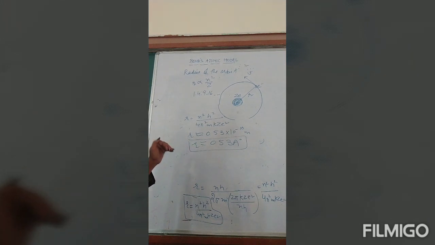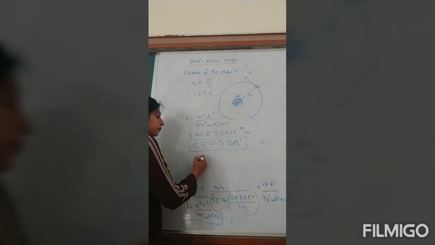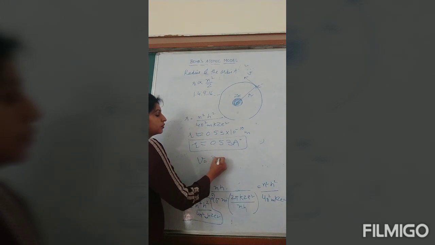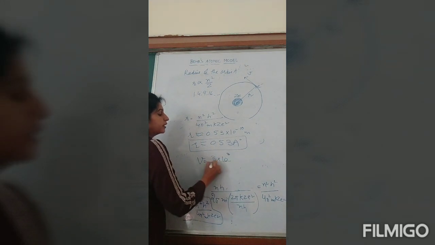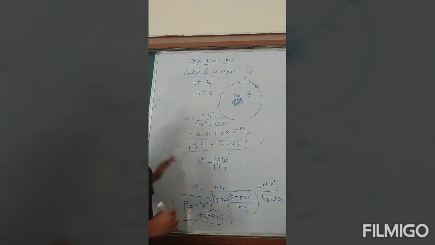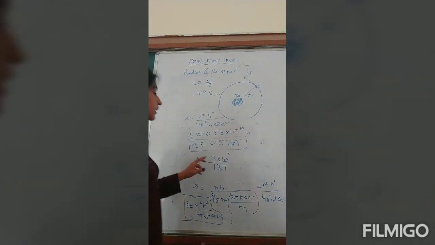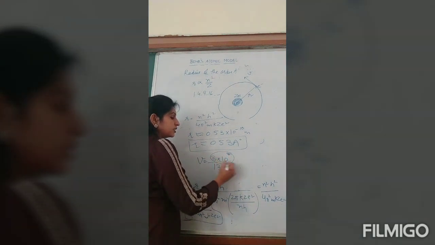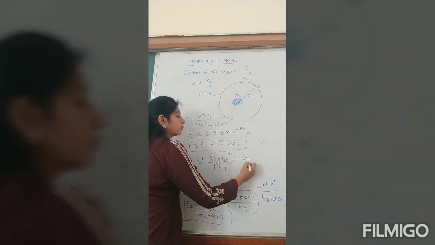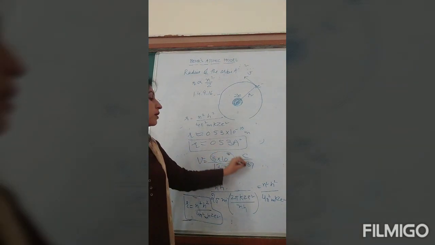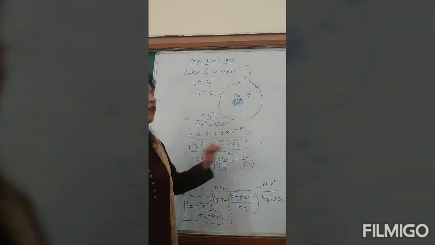Similarly, we can calculate the velocity of the hydrogen atom. We have derived the formula for velocity, given by equation number 3. Put all the values over there and the velocity comes out to be 3 into 10 raised to power 8 divided by 137 for the hydrogen atom in its first orbit. This is the velocity of light, so we can write it as C over 137. Means the electron's speed is 1 by 137 times the speed of light.